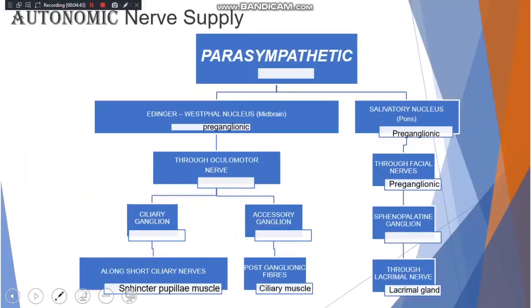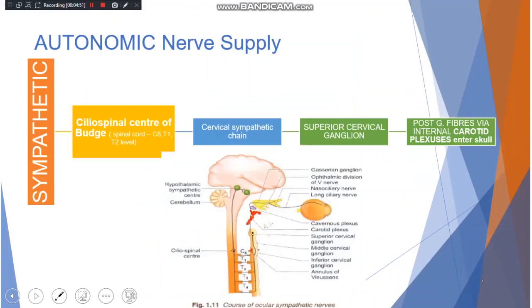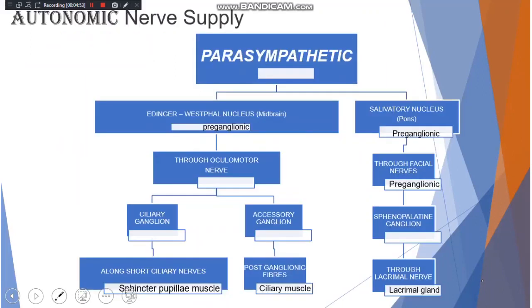We'll talk next about the autonomic nerve supply. Autonomic nerve supply, as I mentioned earlier, is divided into parasympathetic and sympathetic nerve supply. We'll first talk about parasympathetic nerve supply. It looks a bit complicated, but actually it's very simple.